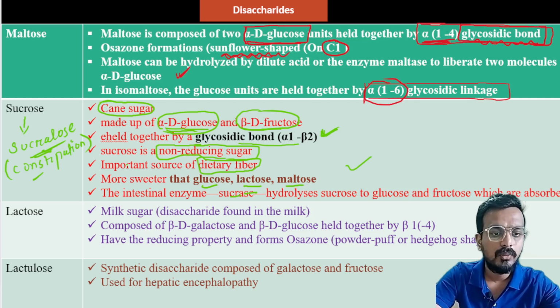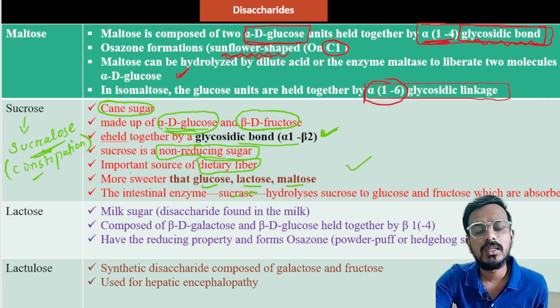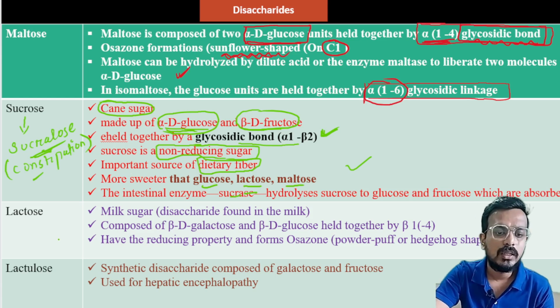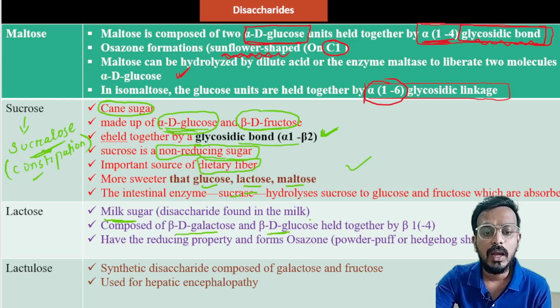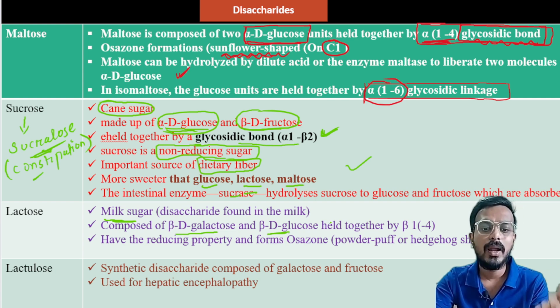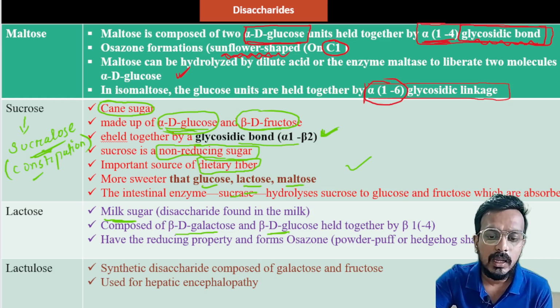Okay. Then we have talked about maltose and sucrose. Now we'll talk about lactose. So what is lactose? We call it milk sugar. It is a disaccharide found in milk. It is composed of beta D galactose and beta D glucose. Remember what linkage is present in a particular compound and what their monomer units are, because a question can be asked like, which type of linkage does lactose contain? Lactose contains a beta 1,4 linkage.